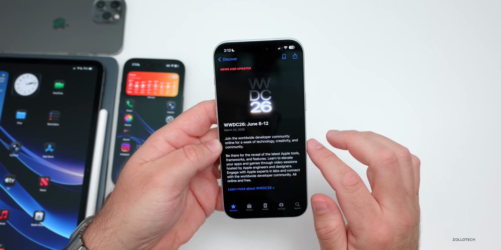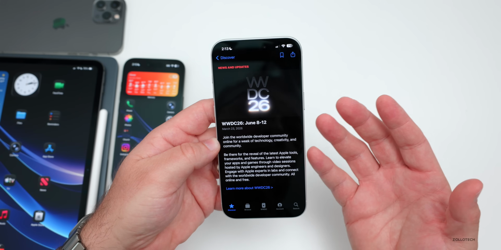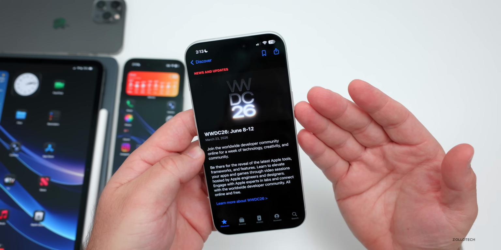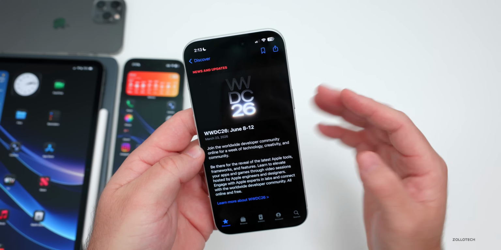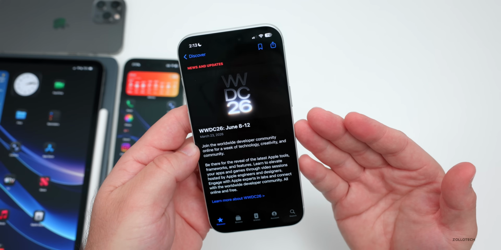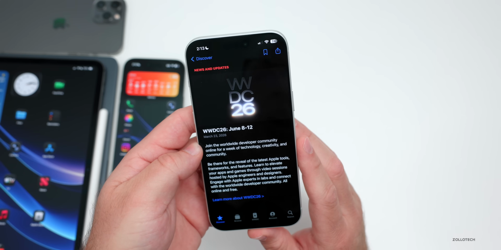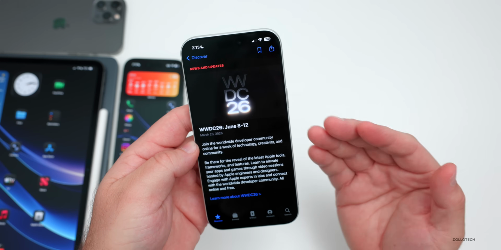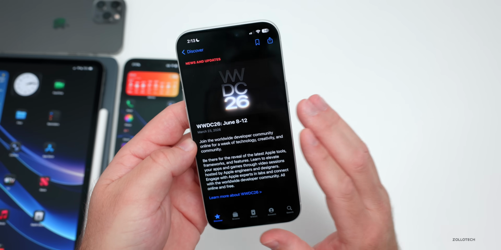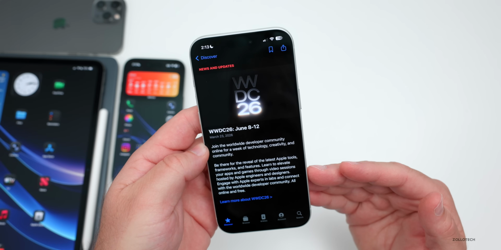Now, if we go back, the logo this year is pretty simple with sort of a highlighted 26. Maybe this leads us to believe we'll just have refinements, like many people are saying with iOS 27. So it does look like the highlight feature is liquid glass, but again, we don't know specifically what they'll do. Last year Apple actually changed the name from iOS 19 to 26 to match the following year, and this year we also expect it to be called iOS 27. It's more of a refinement update this year, according to recent leakers like Mark Gurman and others, and basically it would be less significant features and more refinement, with a focus on battery life and things like that.